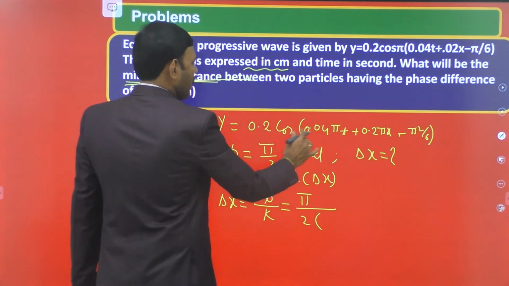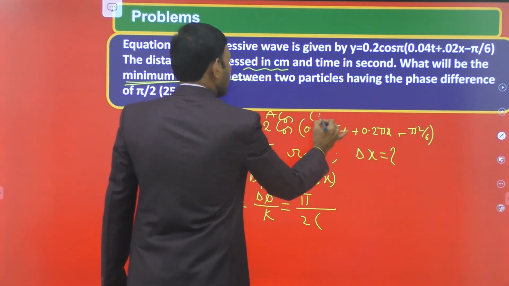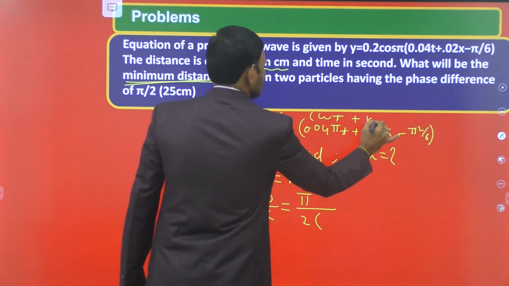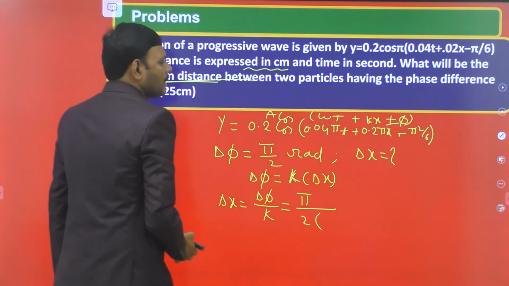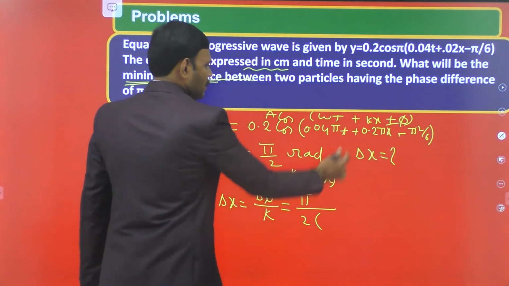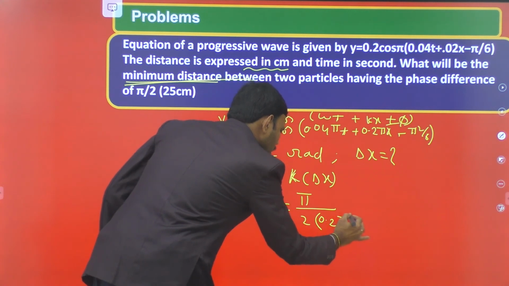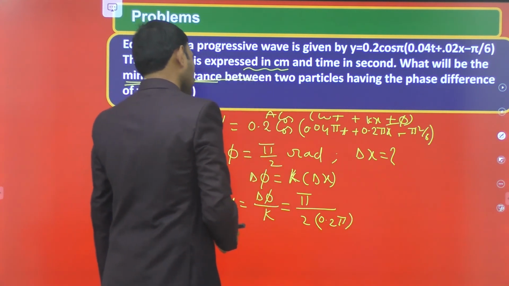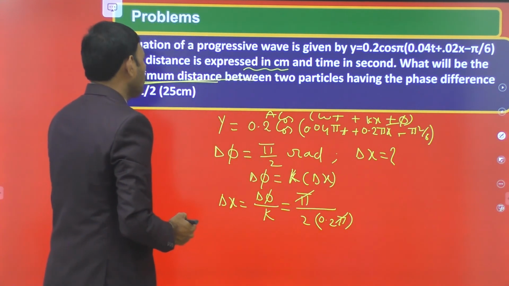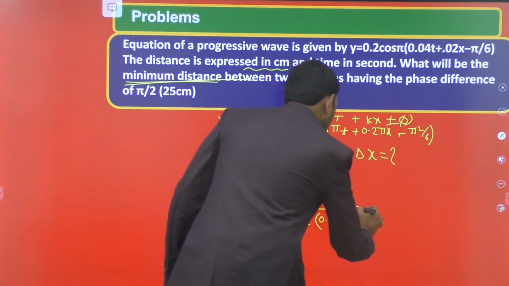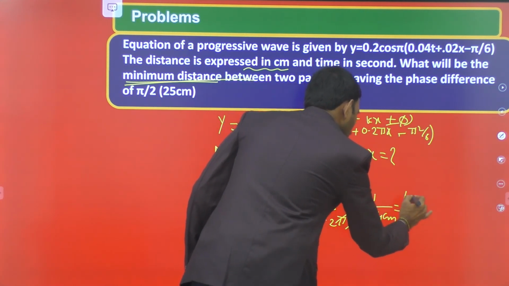For the k value, compare the given equation with a cos (omega t plus kx plus or minus phi). This is the general equation. K is 0.2 pi. Now pi gets cancelled. So 1 by 0.4 centimeters, that is equal to 100.